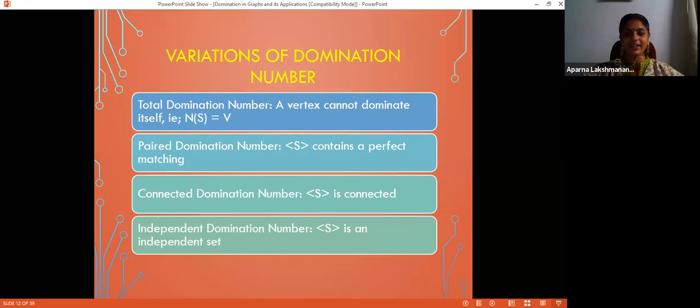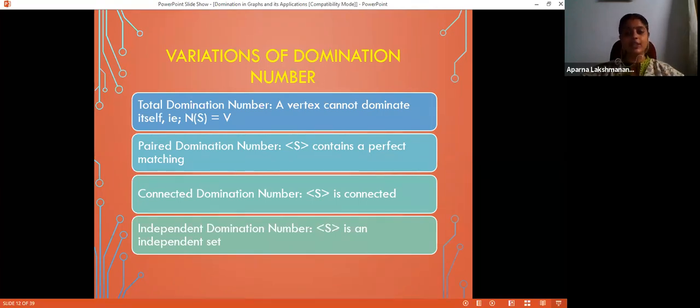So I told you about variations of domination number. What is that? Let us have a look at some of the variations of domination number. There are at least 1,000 variations of domination numbers. I have not listed all. I have just handpicked some of them, which were the first to be studied as variations of domination number. One of them is total domination number.